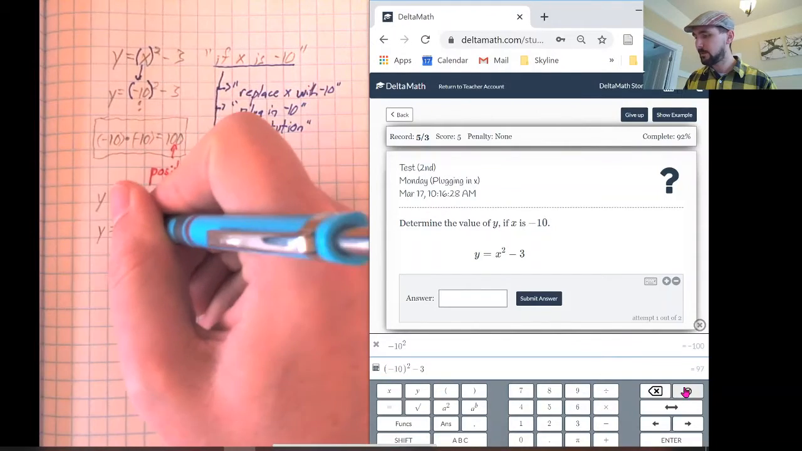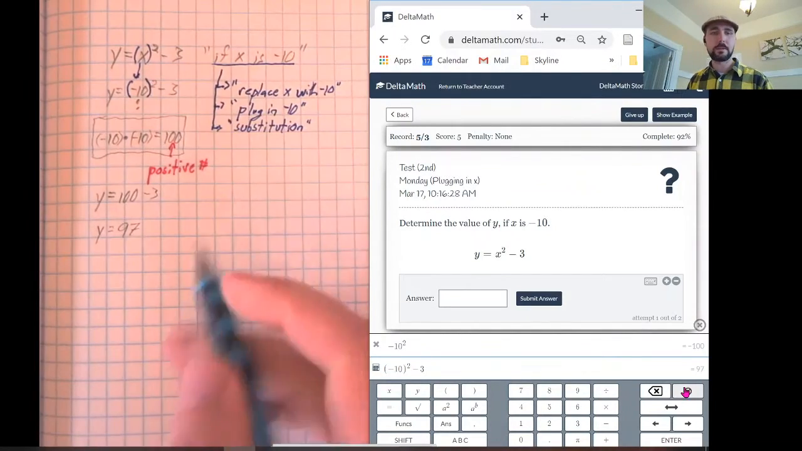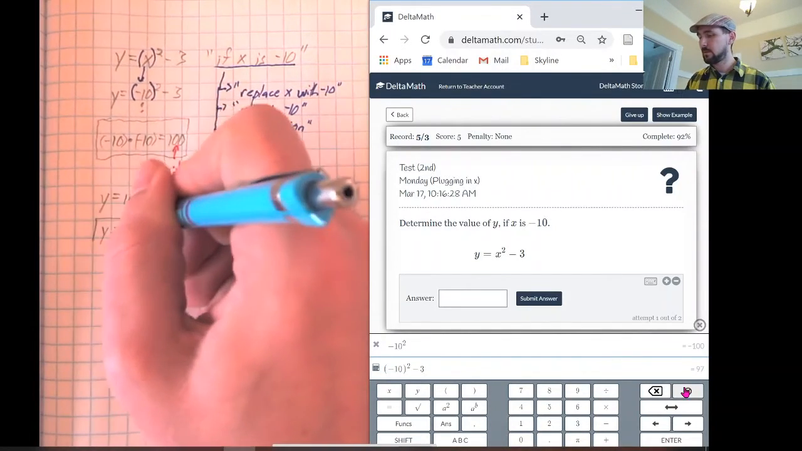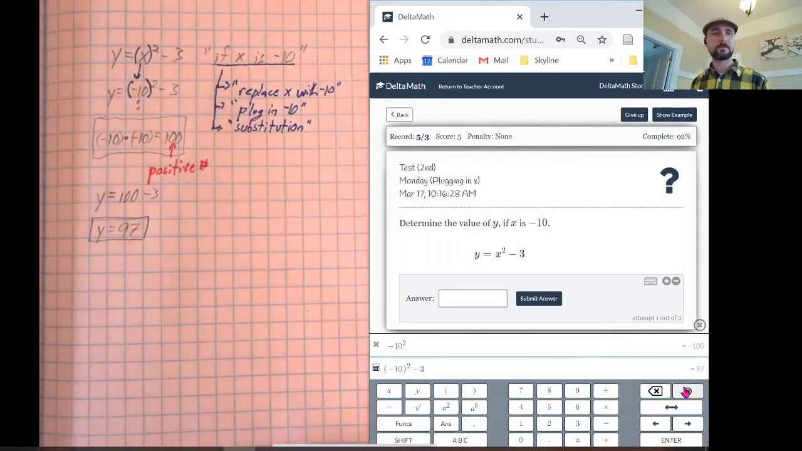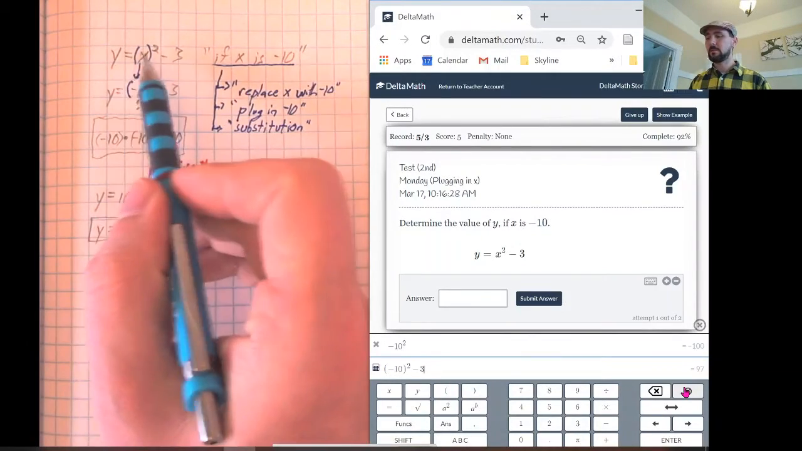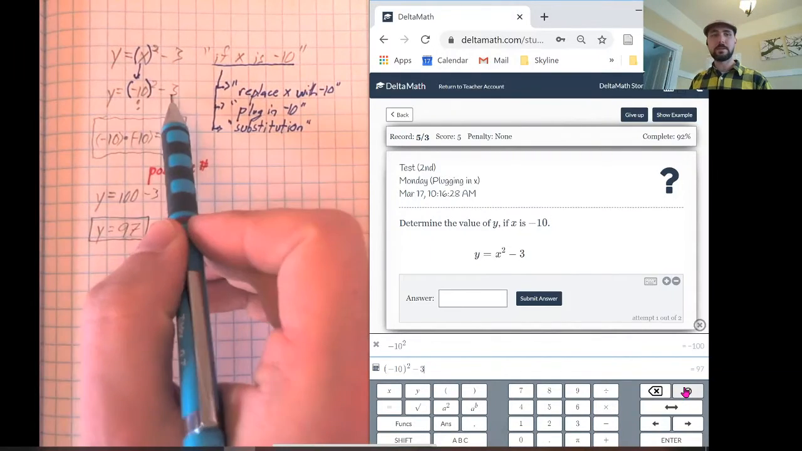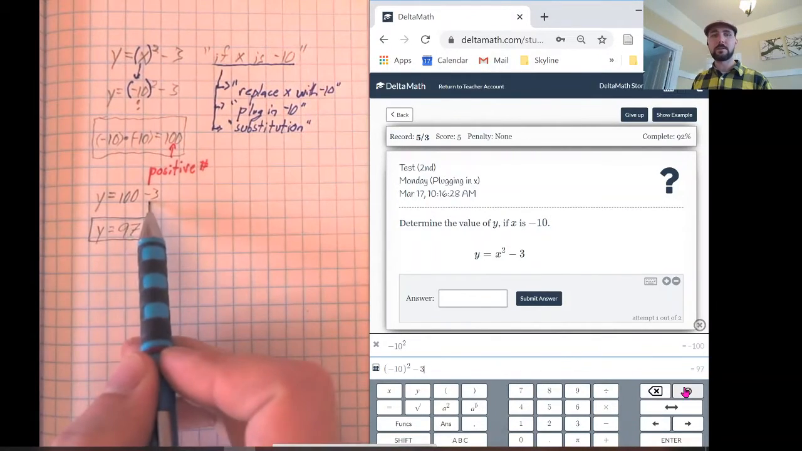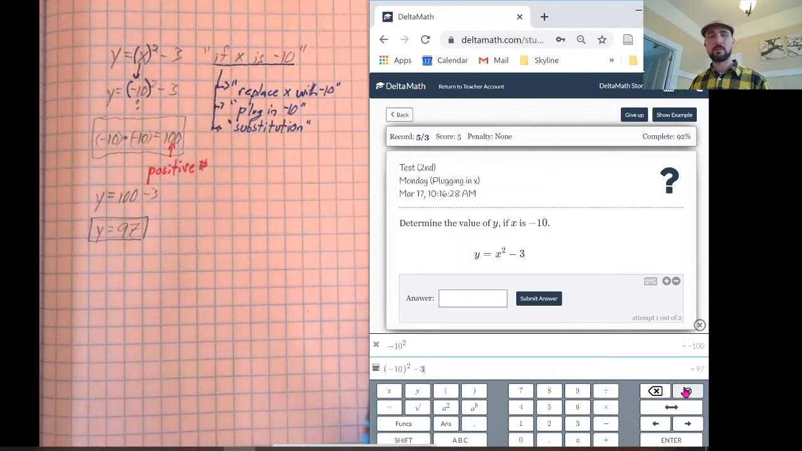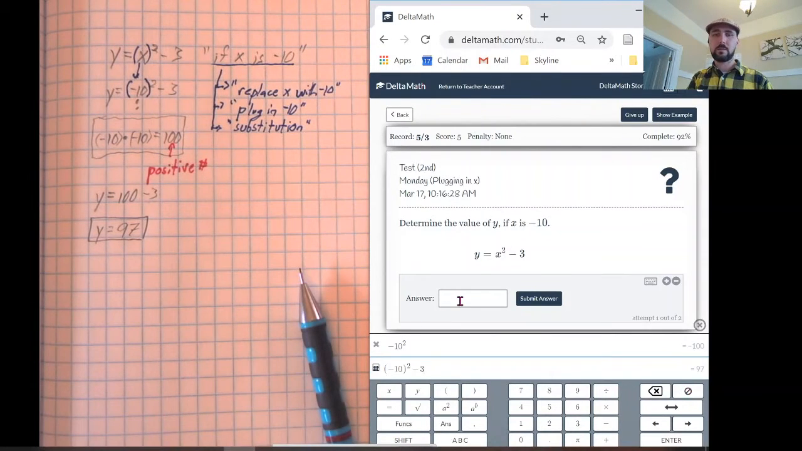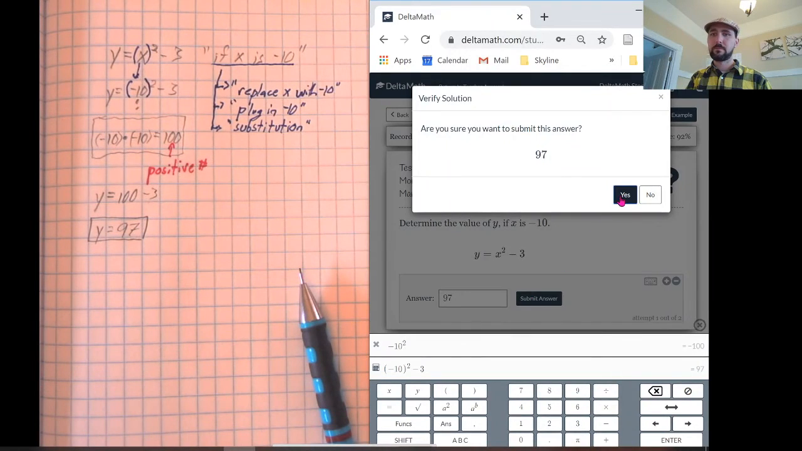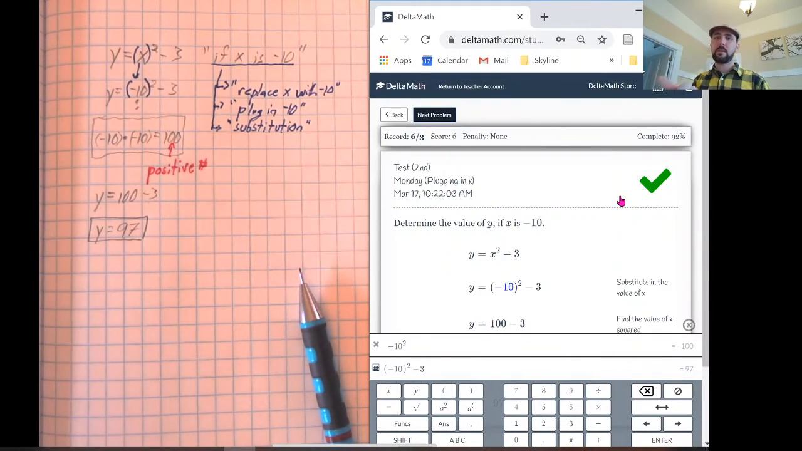Could we do this in our heads? Yeah, probably, but we've already got the technology out, so let's take advantage of it. So y equals 97. Do you see what I'm doing here? This is just good style. I'm copying, but I'm changing the negative 10. And then y equals this new thing, and then y equals this new thing, and then y equals my final answer. Just organizing my work. Okay. 97. Submit. Yes. Check mark. Hey, green check. Feels good.